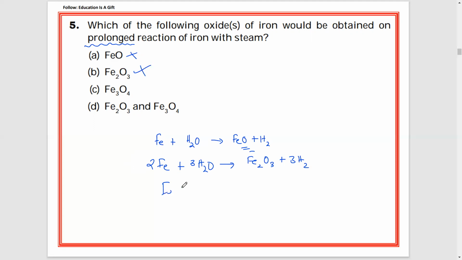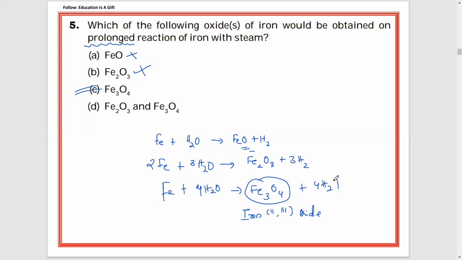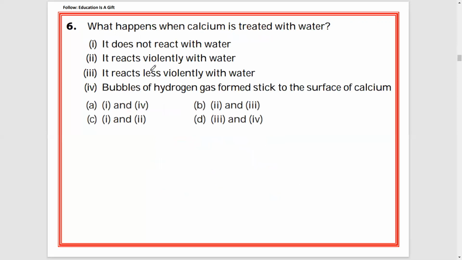You see, 3Fe plus 4H2O gives rise to Fe3O4 plus 4H2. In the textbook you can find it as iron 2, 3 oxide. This is the answer you need to mark, Fe3O4. Answer is C. Of course, hydrogen gas 4H2. So blindly don't mark these two options, you will be losing marks. Fe3O4, you have to remember.